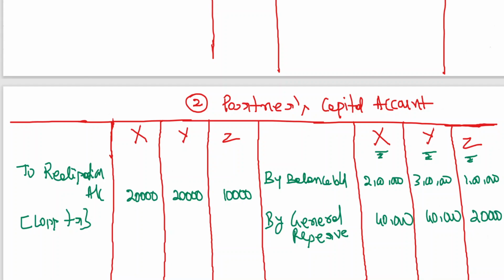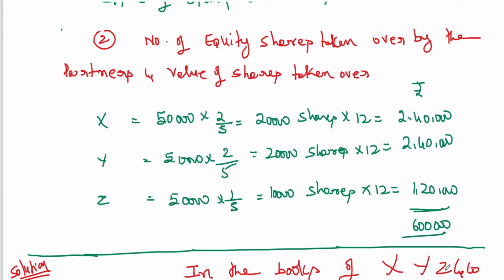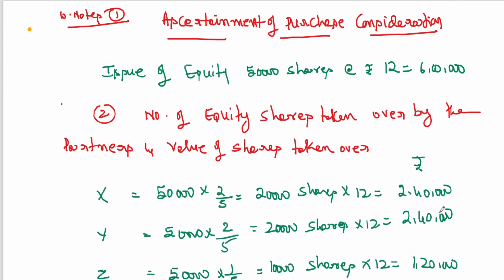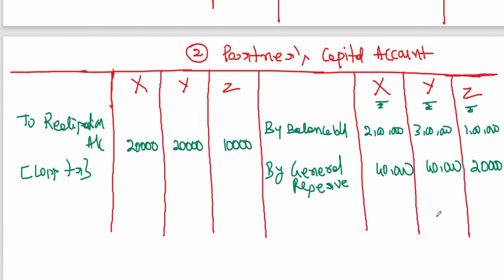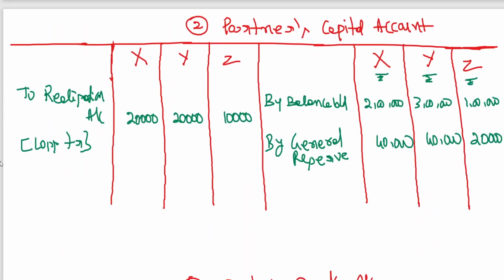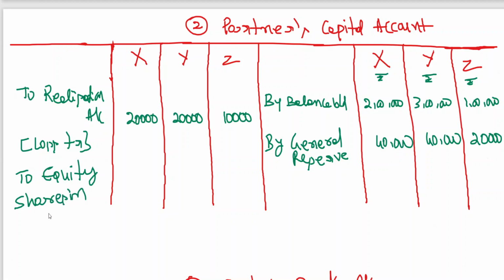Okay, and we have also seen that X is going to get 2,40,000 equity shares, Y 2,40,000 and Z 1,20,000. So I think we can write this to equity shares in ABC Company Limited.